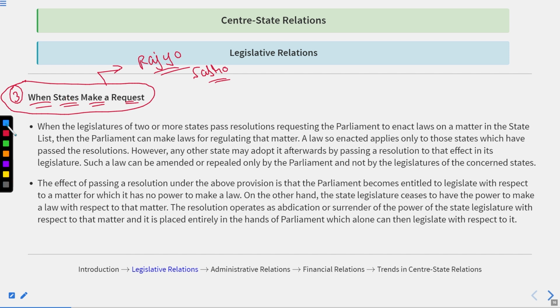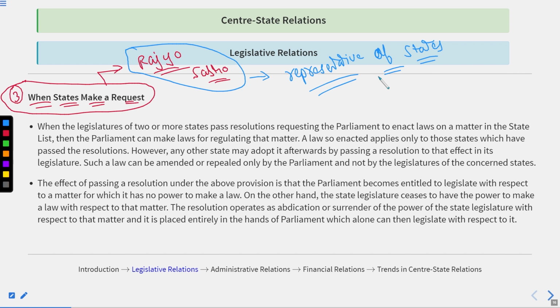Rajya Sabha is the representative of states. It is not an individualistic representative of states.